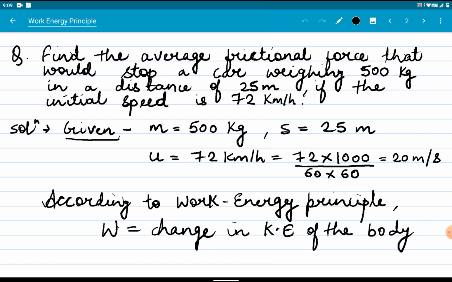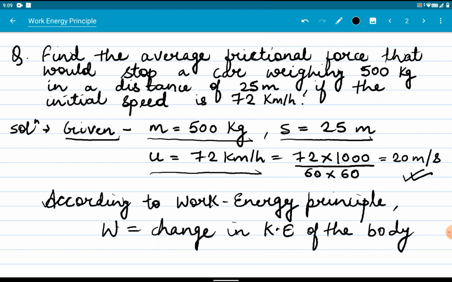Find the average frictional force that would stop a car weighing 500 kg in a distance of 25 meter if the initial speed is 72 kilometer per hour. Here in this question we know that there is a car whose weight is 500 kg, m is equal to 500 kg. Distance traveled by the car is 25 meter and initial speed of the car is u is equal to 72 kilometer per hour, which we will convert into meter per second by multiplying by 1000 and dividing by 60 into 60. So the initial speed will become 20 meter per second.